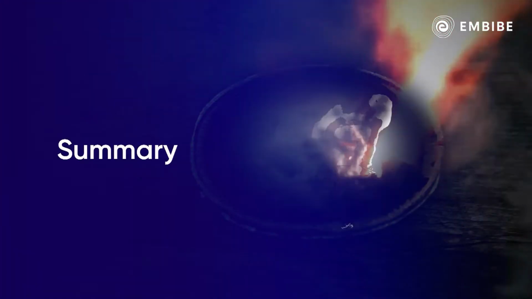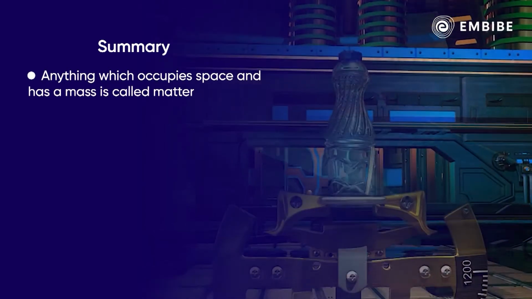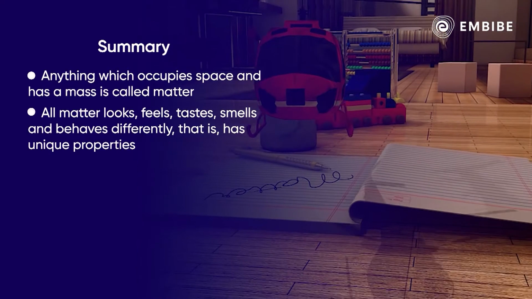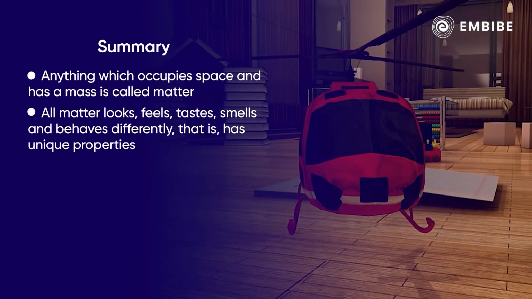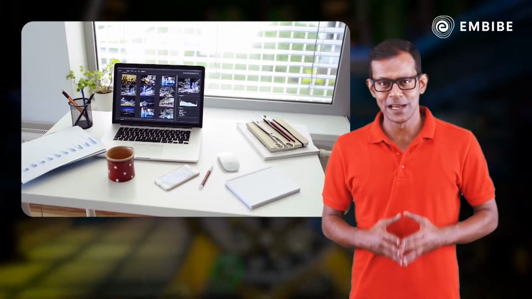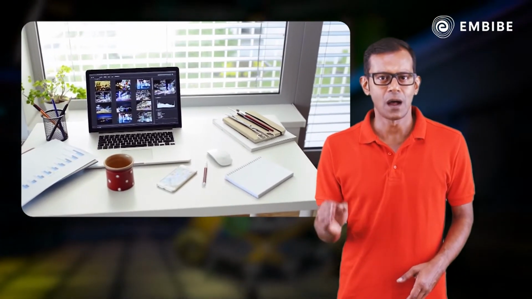To summarize, we have studied that anything which occupies space and has mass is called matter. All matter looks, feels, tastes, smells and behaves differently, that is, has unique properties. You must have now realized that all the objects kept around you are matter.